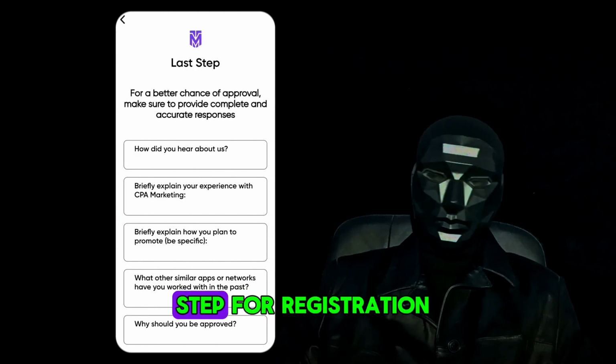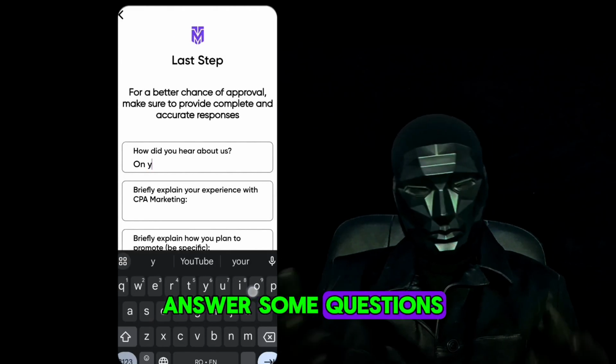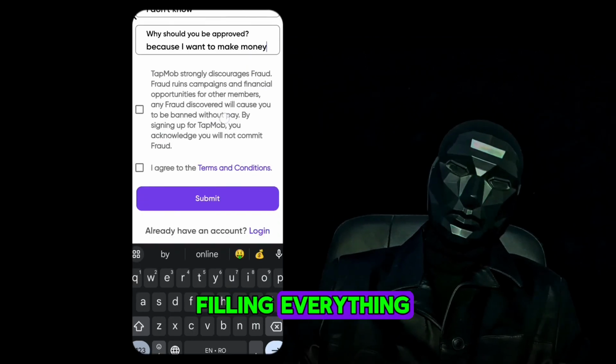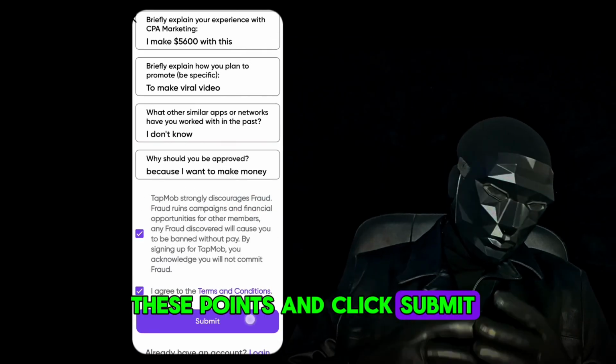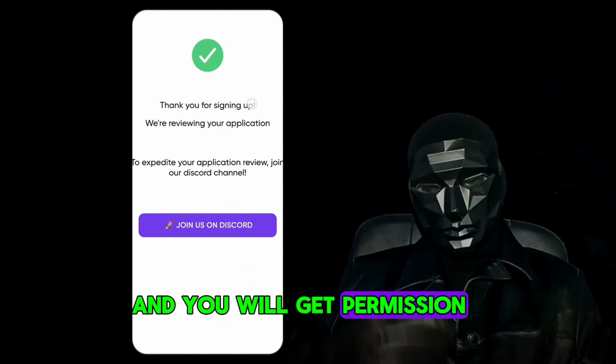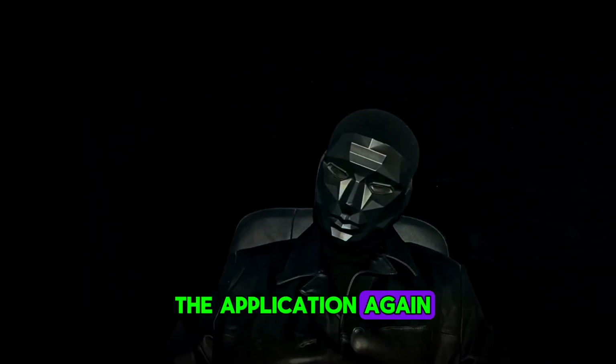This is the last step for registration. Here you will have to answer some questions. They are not complicated and it is desirable to be honest. After filling everything you have to tick these points and click submit. Now you will have to wait between 1 and 3 days for the application to be approved and give permission. So you will access the application again in about 3 days.